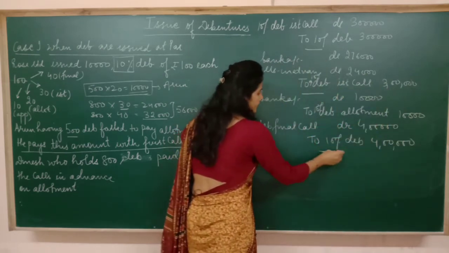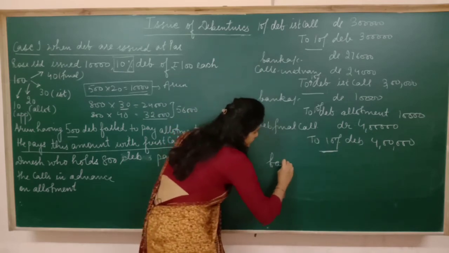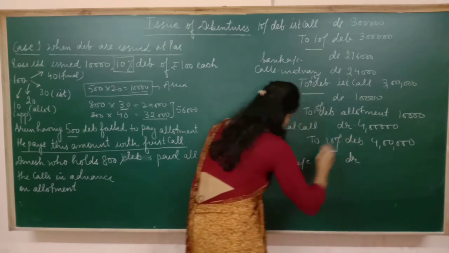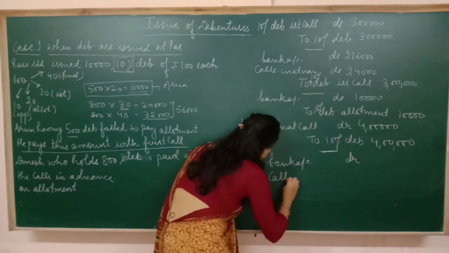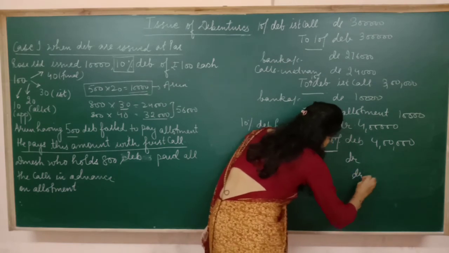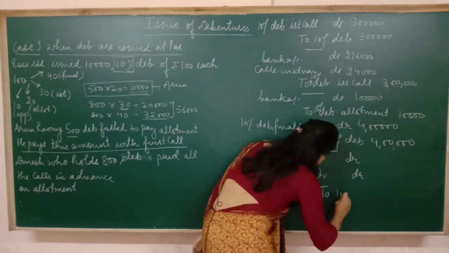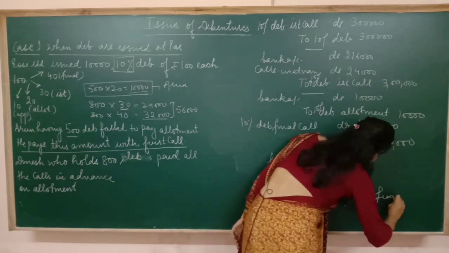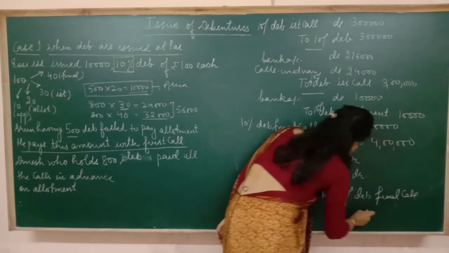Now again pass the next entry. Next would be bank account debited, calls in advance debited to 10% debentures final call.